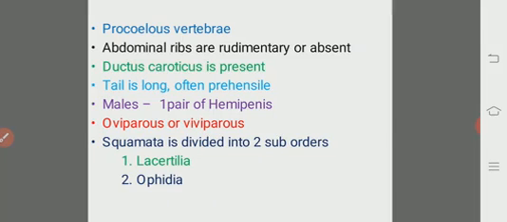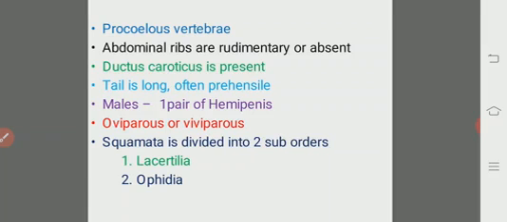Abdominal ribs or gastralia are rudimentary or absent. Ductus caroticus is present, a small blood vessel which connects the systemic and carotid arches. Tail is long and in some of them it is prehensile. In the males, they have one pair of hemipenes as the copulatory organ. Some of them are oviparous, they lay eggs, and some of them are viviparous, they give birth to the offspring directly without eggs.